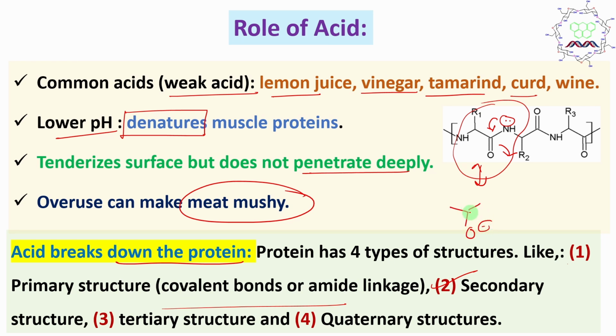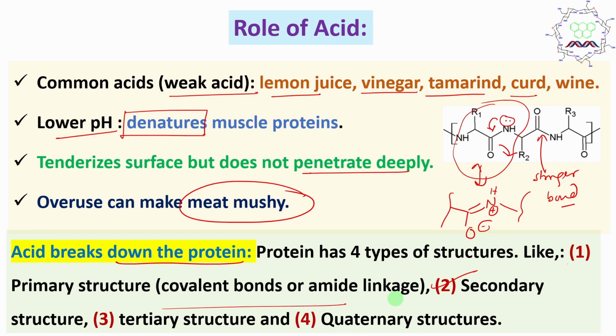Because of that, you can see this carbon-nitrogen bond has partial double bond character, so this is a stronger bond. A stronger bond means difficult to break, and weak acid is not enough. However, this weak acid can destroy secondary, tertiary and quaternary structure. So do not get confused that way.